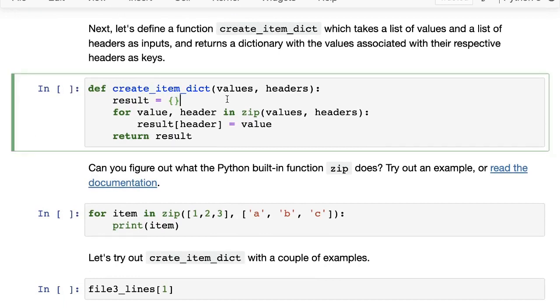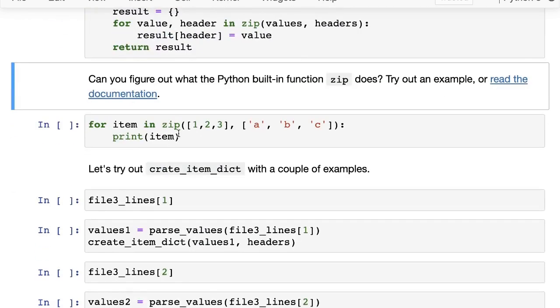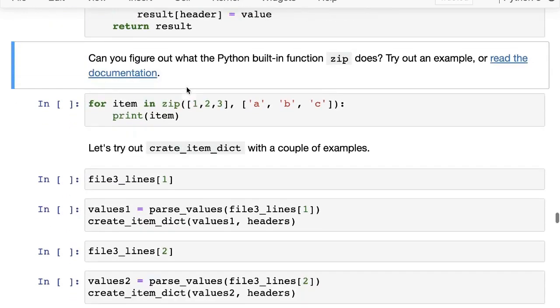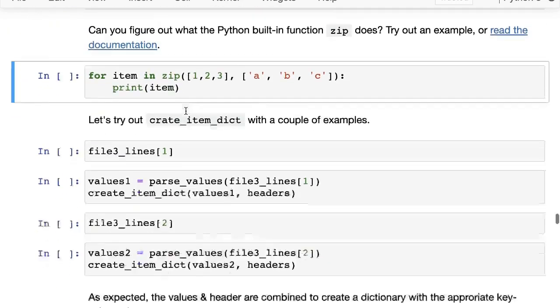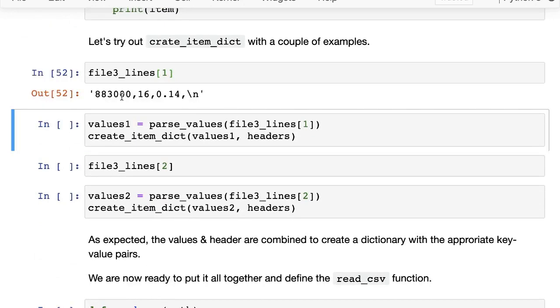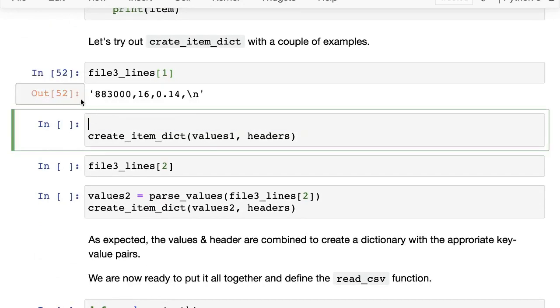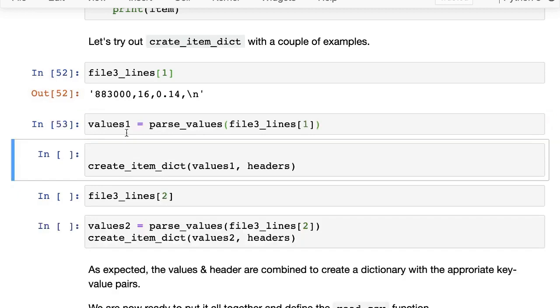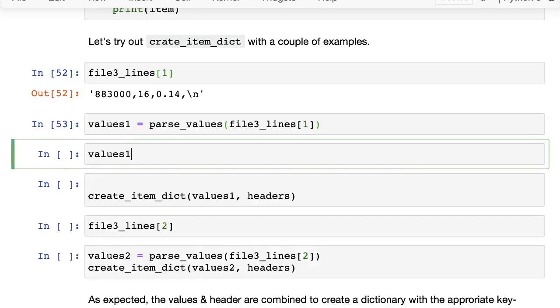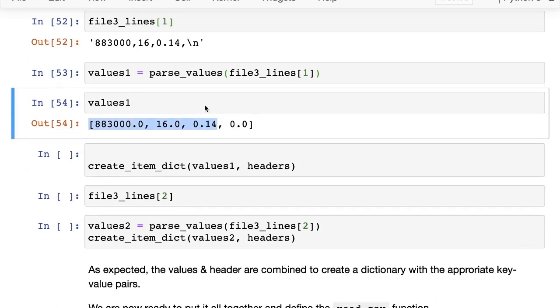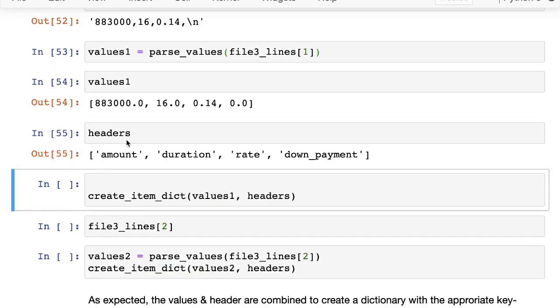Now we can create a dictionary of the data. Here, to the function we can give a list of values and a list of headers, and I will let you figure out what is happening inside this function. The idea is that it takes this. We've also already seen the zip function, but you can see an example of the zip function here as well. So this is a line, and I'm taking this line and converting it into a set of values. Let's see values 1. Here are a set of values from a line of the loan, and we also have the headers. So here are the headers.